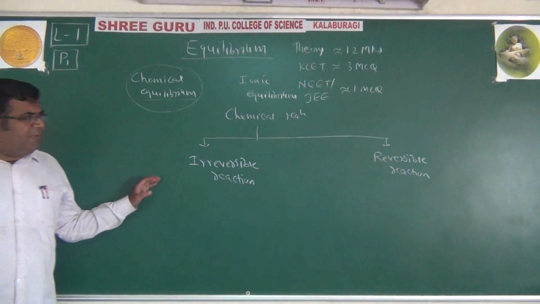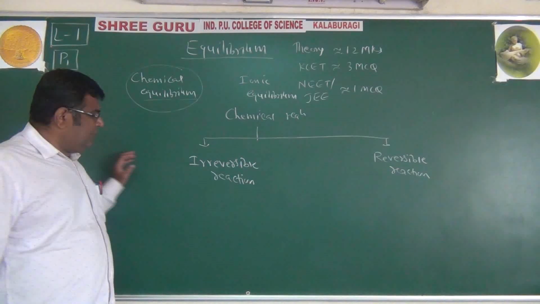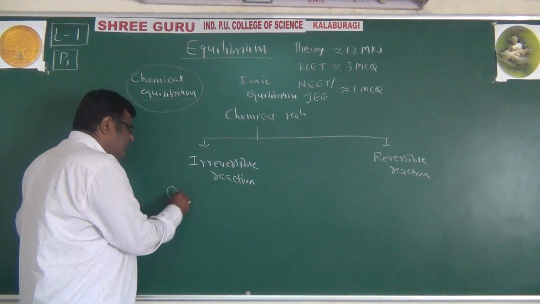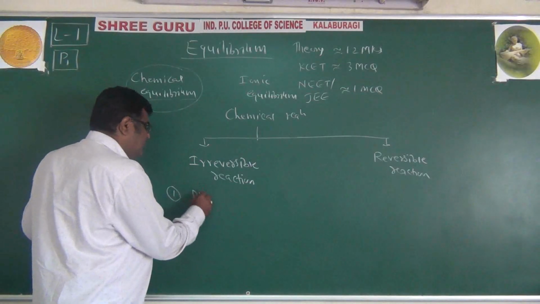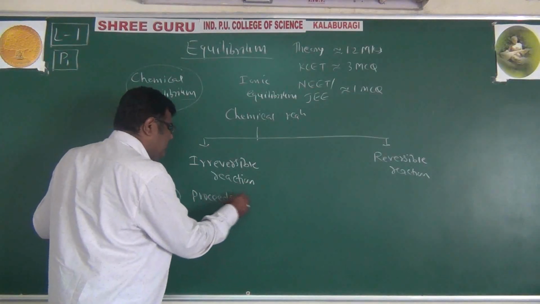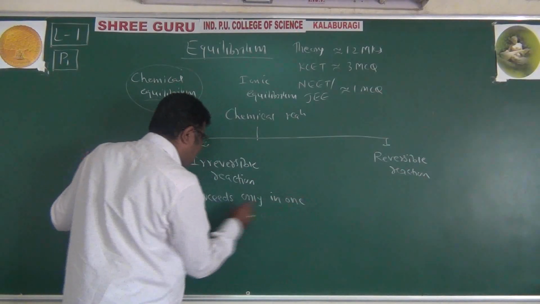Now, what type of these reactions are irreversible and reversible? We can say the irreversible reactions are those reactions which proceed only in one direction.